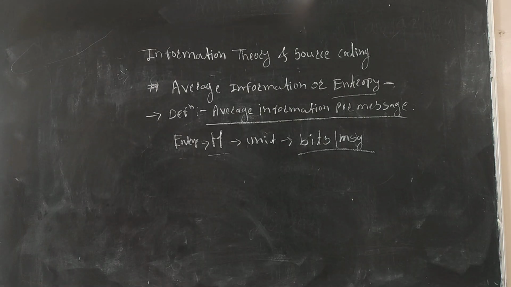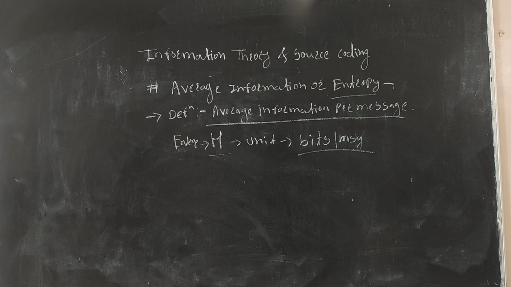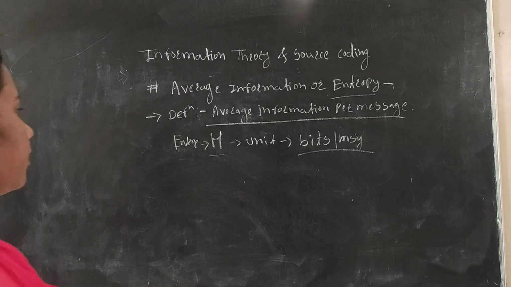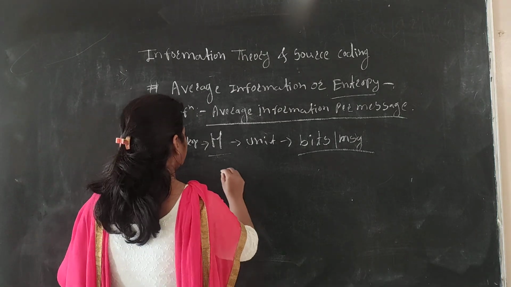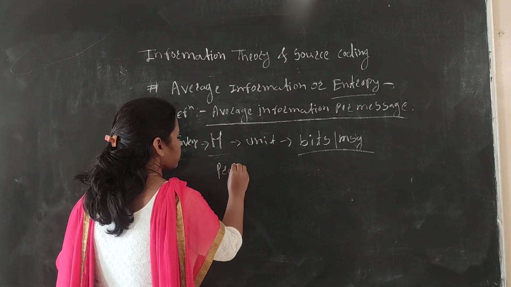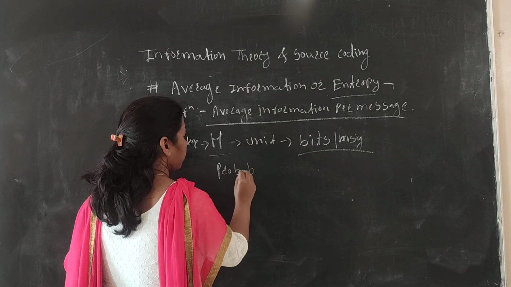In this way, we will see this entropy must be as high as possible, and it is totally dependent on the probabilities of the messages. In the last lecture, we saw the probability concept.